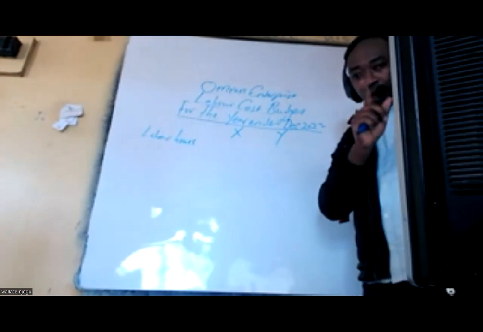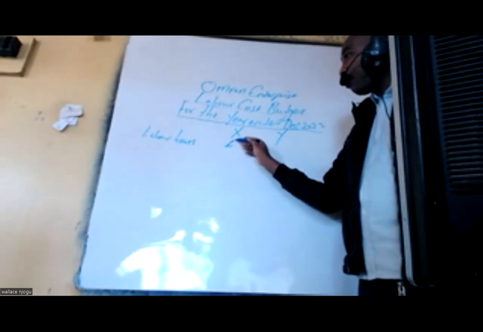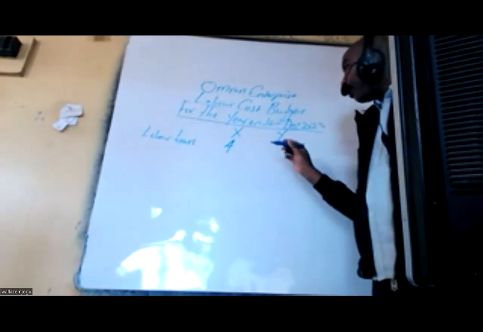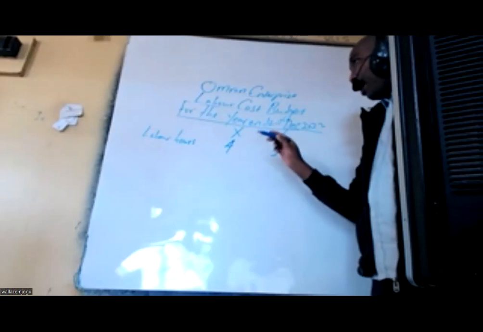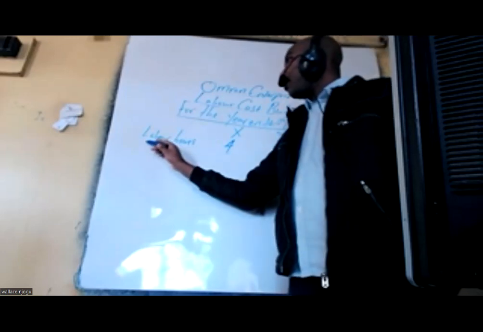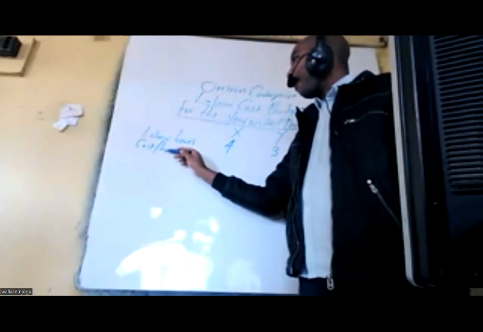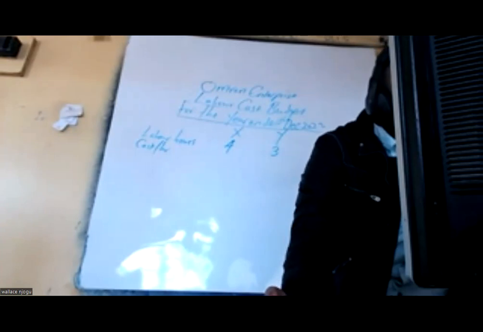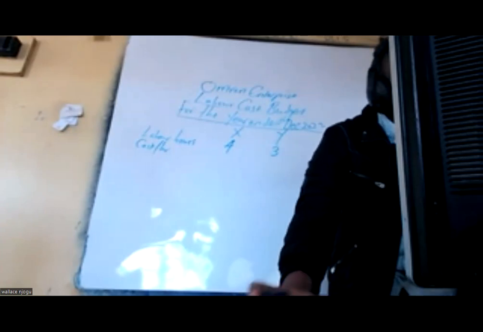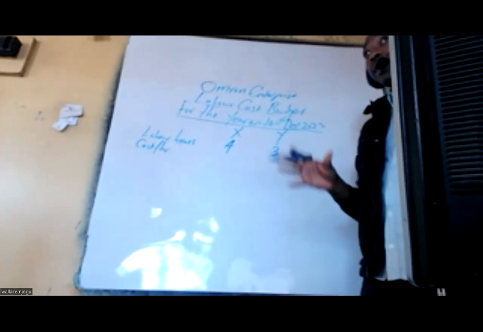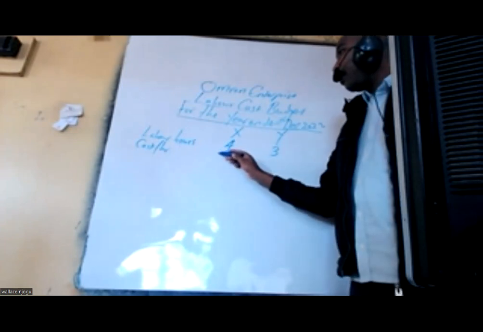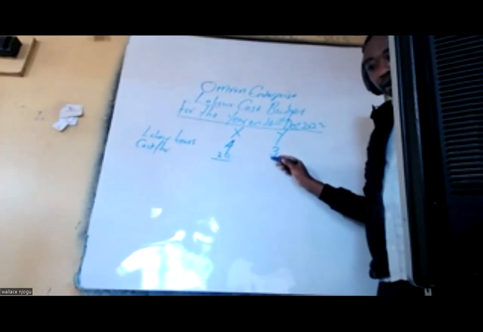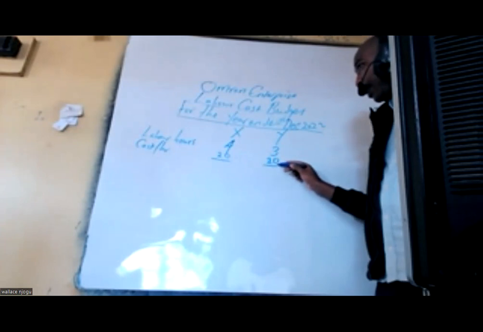Unit moja ya X ina require 4 hours. Unit moja ya Y ina require 3 hours. Then what is the cost per hour? Cost per hour. For additional information number 2, umeambiwa the labor cost per hour is shillings 20. You see? It is shillings 20 for X, and for Y, bado ni shillings 20.